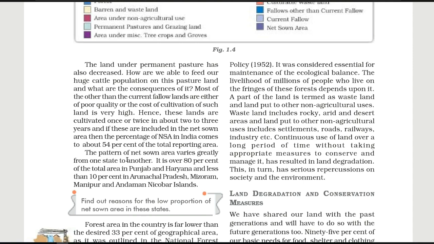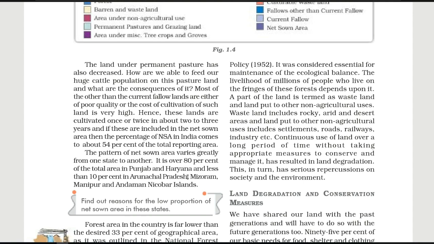In some states the pattern of net sown area is different, in other states we have a different net sown area pattern. It is over 80% of the total area in Punjab and Haryana, and less than 10% in Arunachal Pradesh, Mizoram, Manipur and Andaman Nicobar Islands. We can see states like Punjab and Haryana, because here fertility of soil is available, irrigation sources are available, and modern technologies are also available.